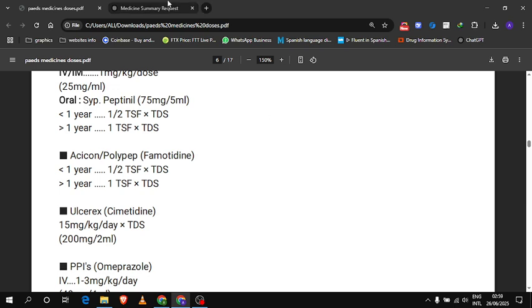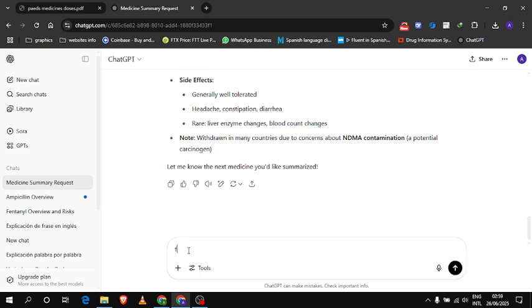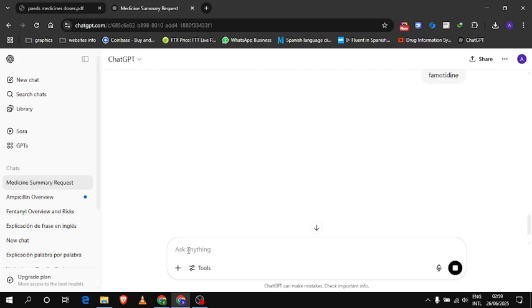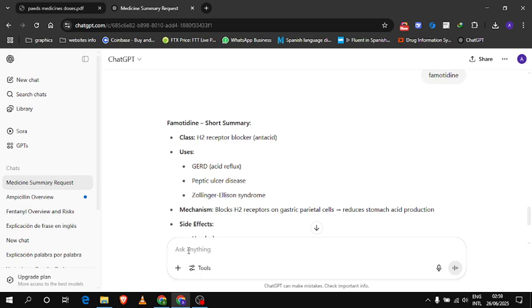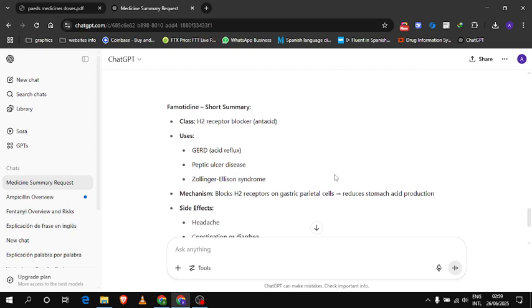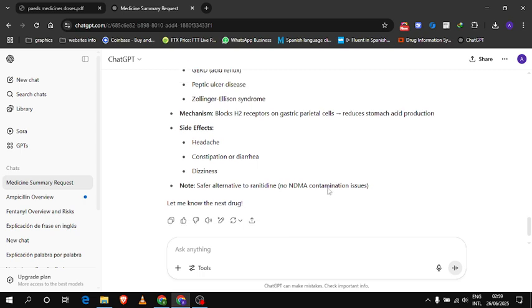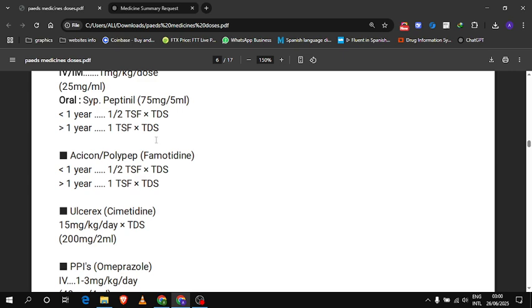Next, the drug is famotidine. Famotidine is again an H2 receptor blocker. Uses: GERD, peptic ulcer disease, Zollinger-Ellison syndrome. It blocks H2 receptors on gastric parietal cells and reduces stomach acid production. Side effects: headache, constipation or diarrhea, dizziness. It is safer than ranitidine. That's useful information. Famotidine is better than ranitidine because of fewer side effects.